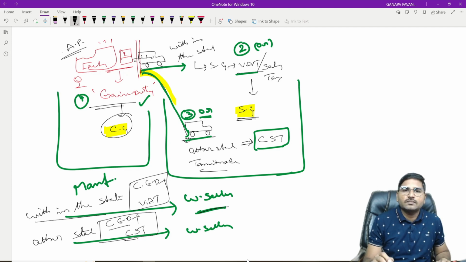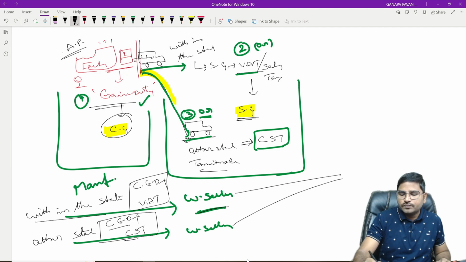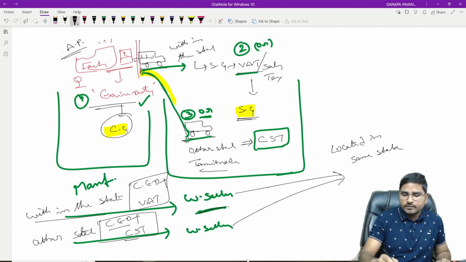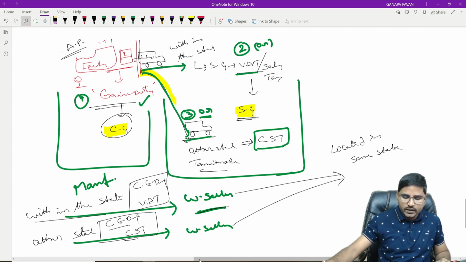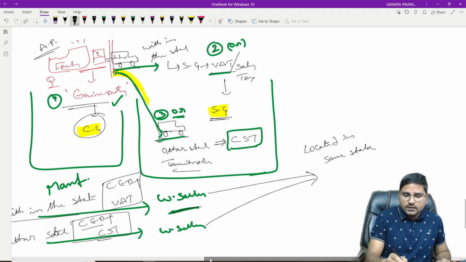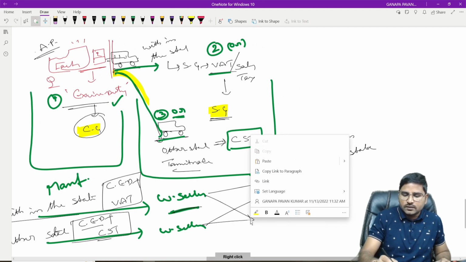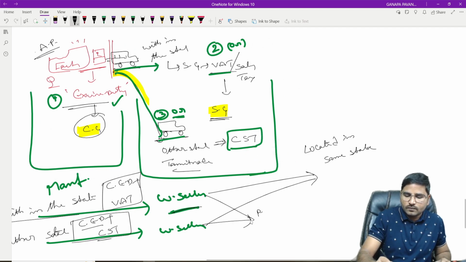Is it clear? And now the wholesaler is willing to sell these goods to a person who is located in the same state, or they intend to sell to a person located in another state.